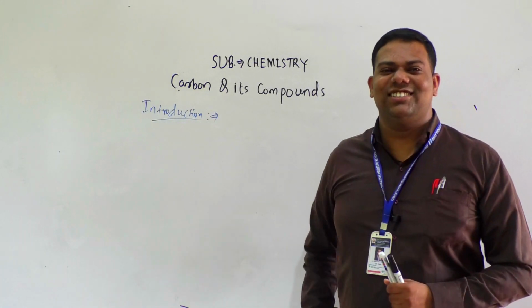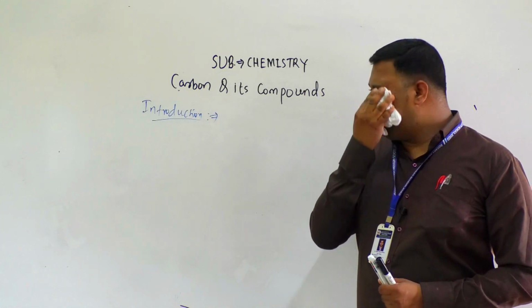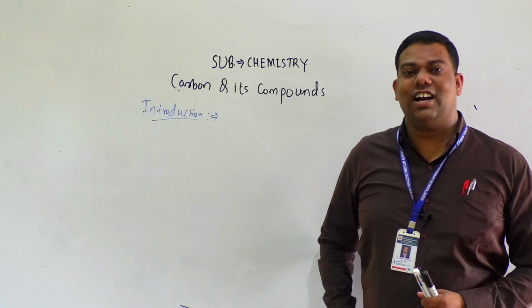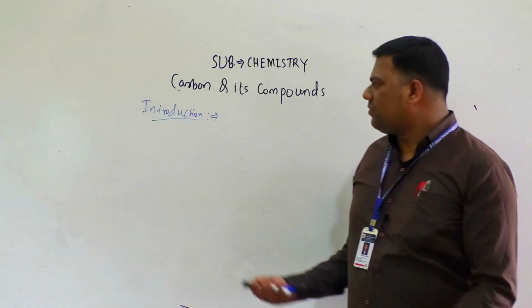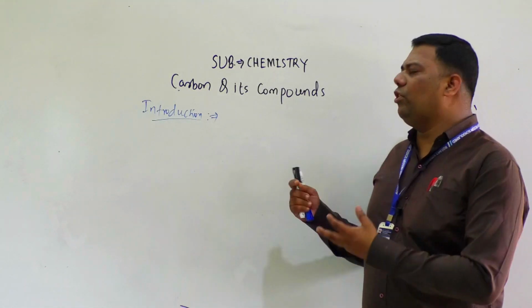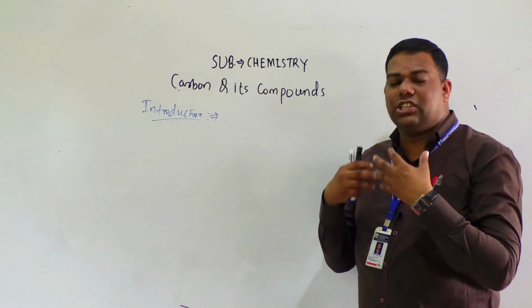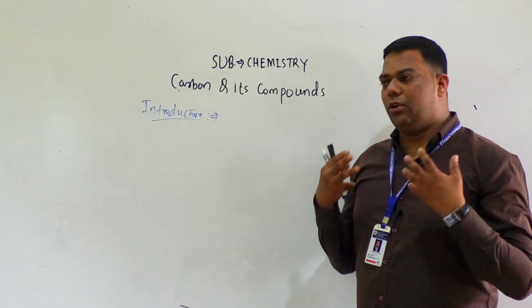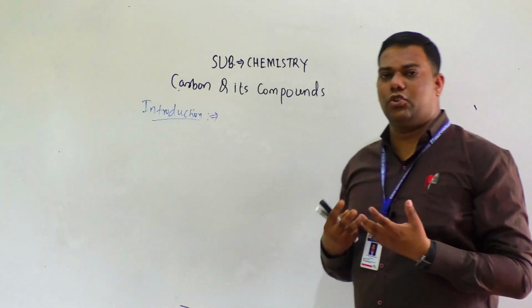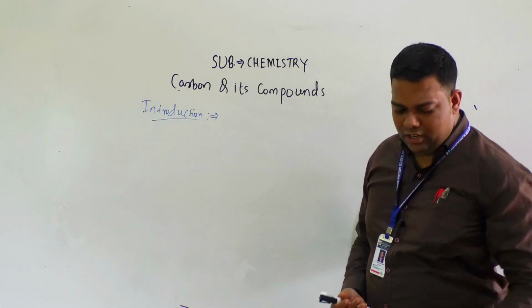Are you listening to this point? All living structures are carbon based, which means our body also is carbon based. So the basic information regarding carbon is that carbon is a non-metal, having atomic number 6 and electron configuration 2, 4.